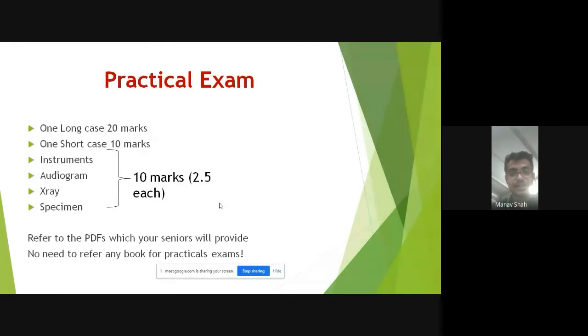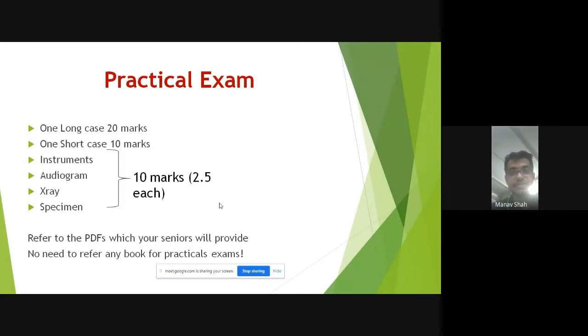So that is 30 marks, and the rest of the 10 marks is divided into four parts, which are instruments, audiogram, X-ray, and specimen. You don't have to do anything for this. There are 3-4 PDFs. You just refer to all of these. The seniors will pass them to you, and you just have to refer to them, and that will be sufficient. You don't need to do anything else.